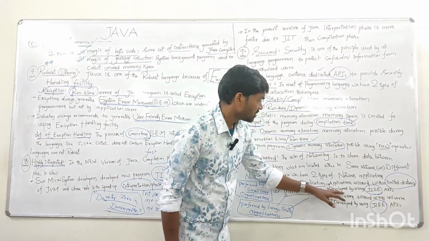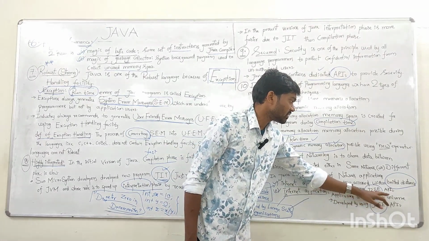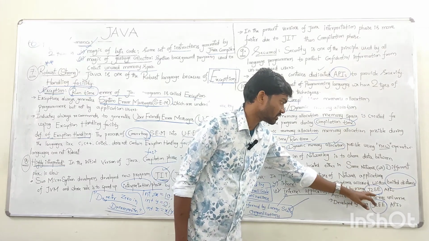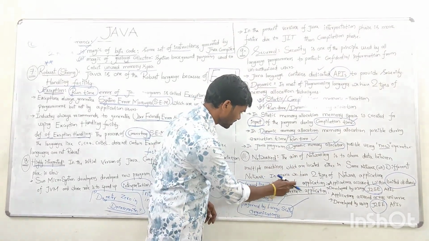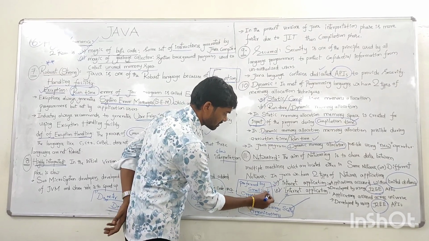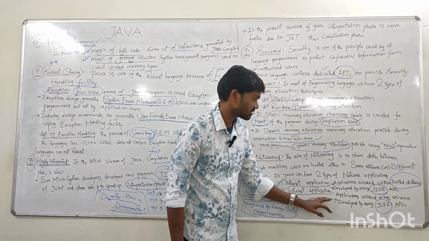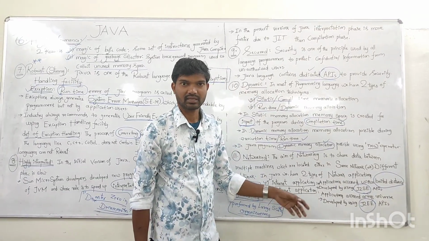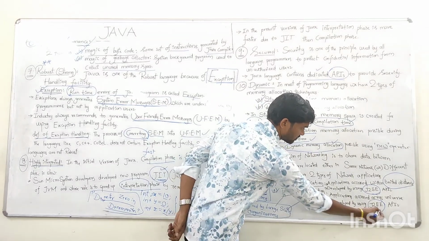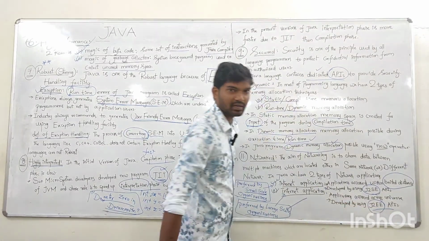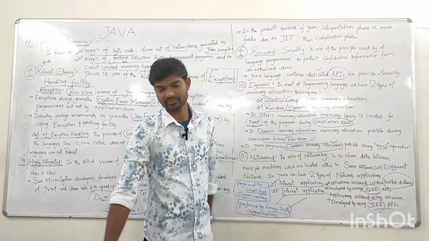And intranet applications are developed by J2SE APIs. I already explained what J2SE means, Java Standard Edition. And intranet applications are preferred by small scale organizations. And coming to internet applications, these applications are accessed across the universe or across the globe. And these are developed by using J2EE APIs, and these types of applications are preferred by large scale organizations.